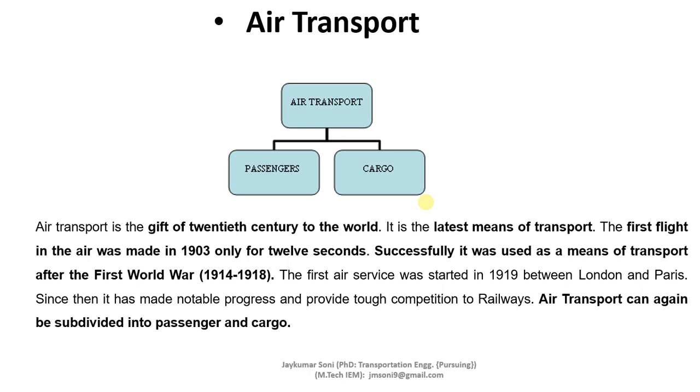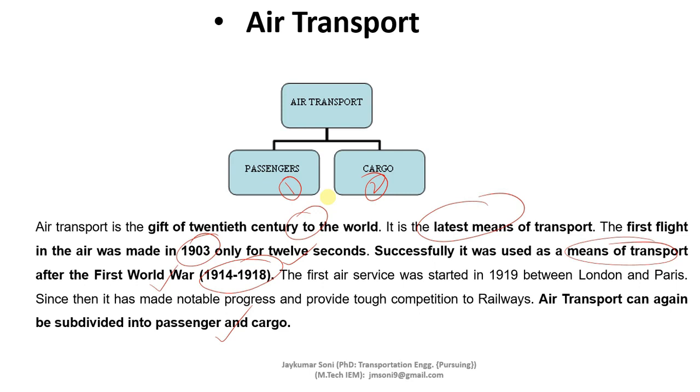So, the important points about air transport are that it is the gift of the 20th century. It is the latest means of transport. The first flight was made in 1903, which ran for 12 seconds only, and then it was normally used as a means of transport after the First World War was completed, that is, after 1918. It can again be divided into two parts: passenger and cargo.